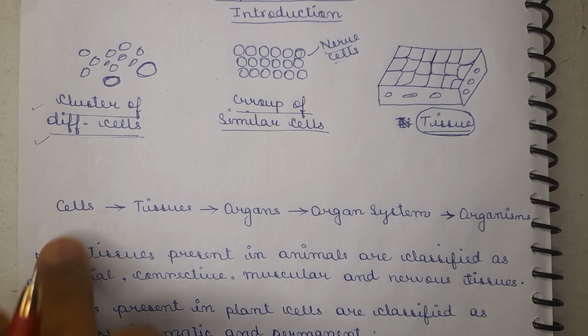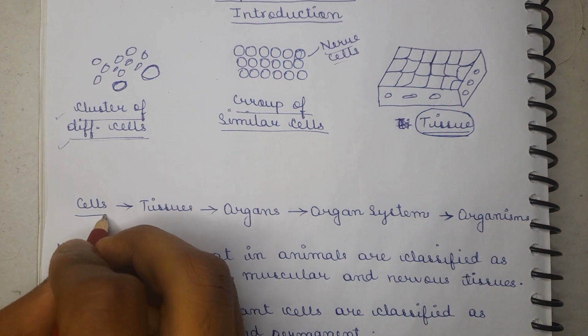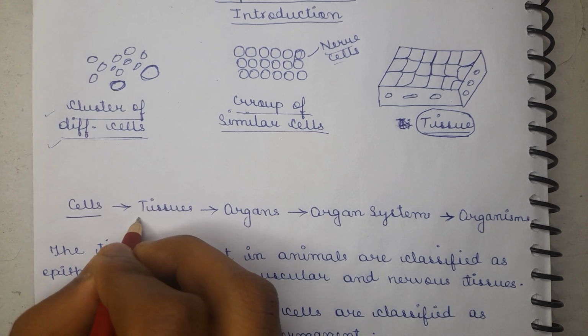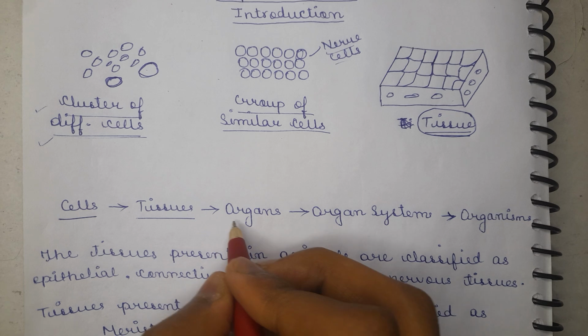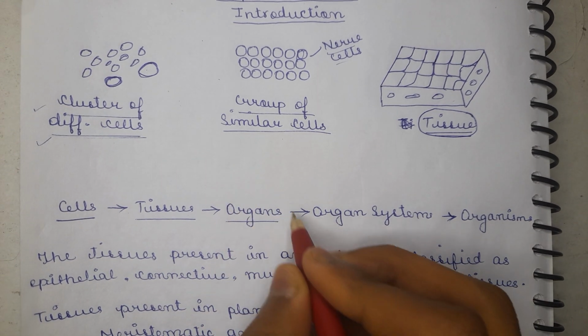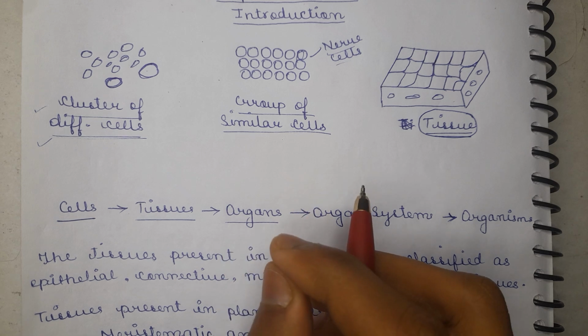Now if we see this, first of all, we know that the cell is the smallest unit of an organism. Then millions of cells combine to form tissue, and tissues combine to form an organ.